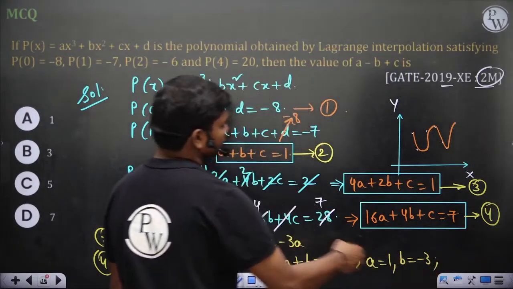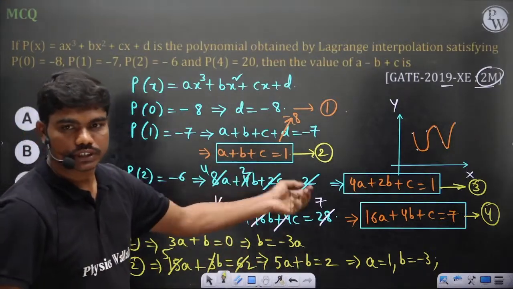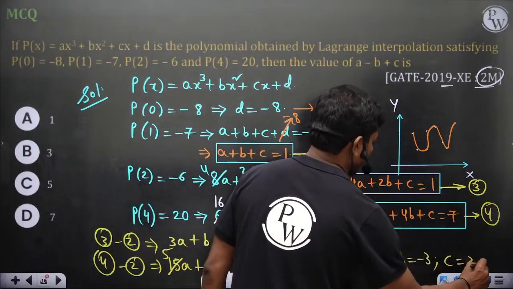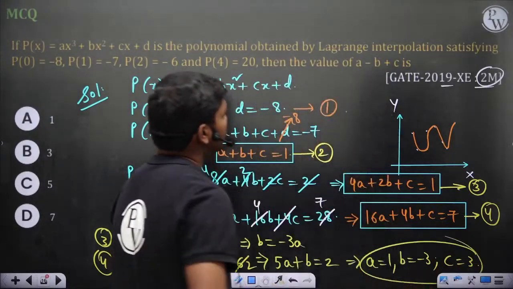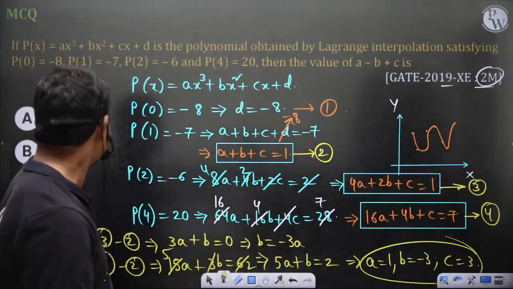So if you put both of them here, a plus b plus c is equal to 1. So minus 2 plus c is equal to 1. So c should be 3 actually. Okay, now a minus b plus c. So 1 plus 3 plus 3 is 7, which is the actual answer.